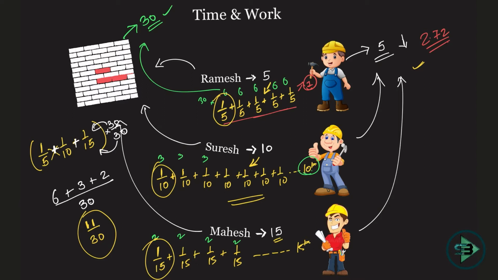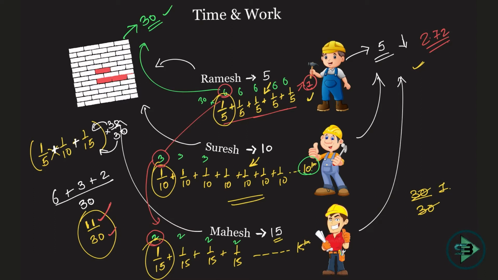Okay, and what is complete work? Can you imagine? Whenever you get a 1, then you have complete work. Complete work would have been 30 by 30, that is nothing but 1. See, it's the same thing that we do with the bricks. You will say he puts in 6 bricks in one day, he puts in 3 bricks in one day, he puts in 2 bricks in one day. 6 plus 3 plus 2 will be 11, correct? So 11 out of the 30 bricks are being put in, which means 11 by 30 of the work is being done in one day. Okay, it's the same thing as the LCM method now, but I'm putting it in terms of reciprocal.